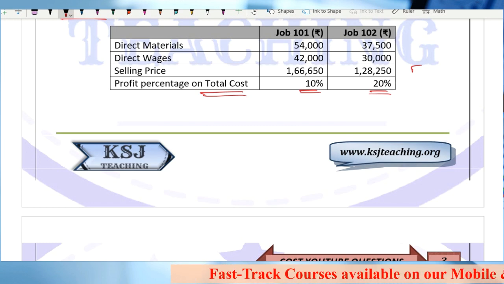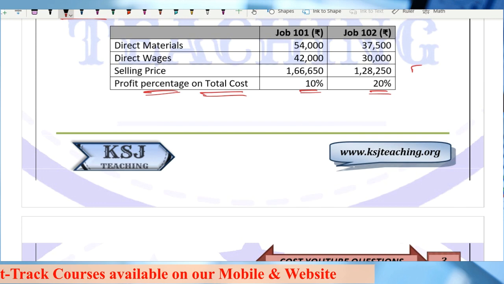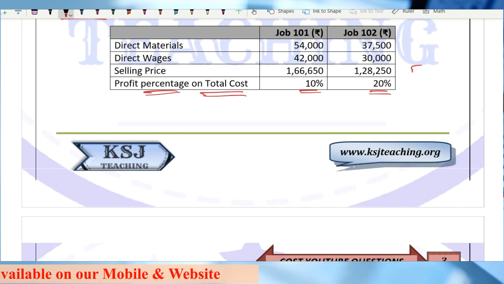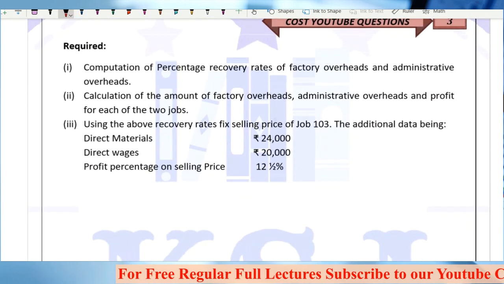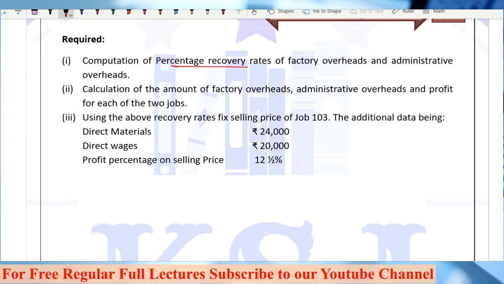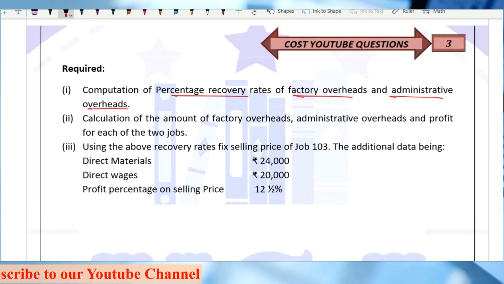I have always told you that with profit percentage, the first thing you should see is whether it is on selling price or on cost. That is very important. Selling price, material and wages are given to you. Compute the percentage recovery rates of factory overheads and administrative overheads.